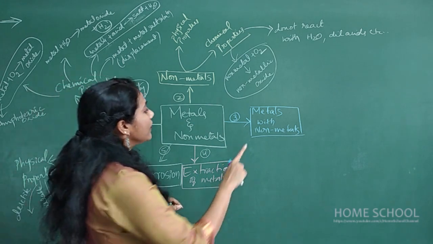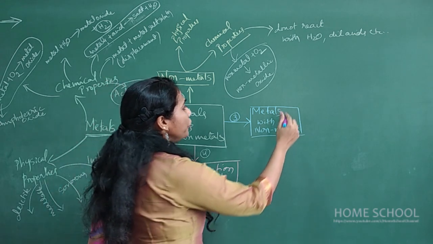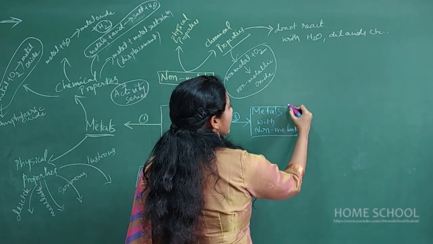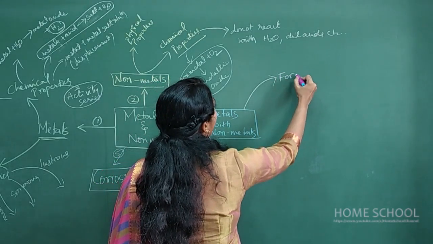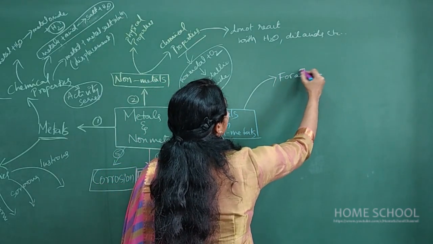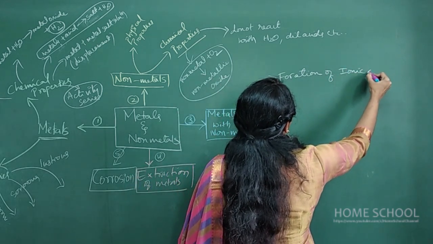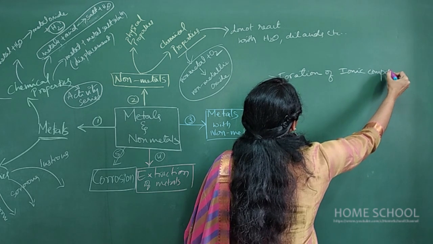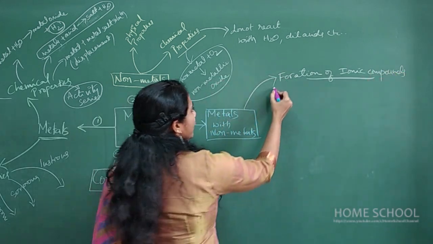And now coming to our third concept. When metals react with non-metals, you will study the formation of ionic compounds here. Can you tell me what ionic compound formations you studied in your syllabus?